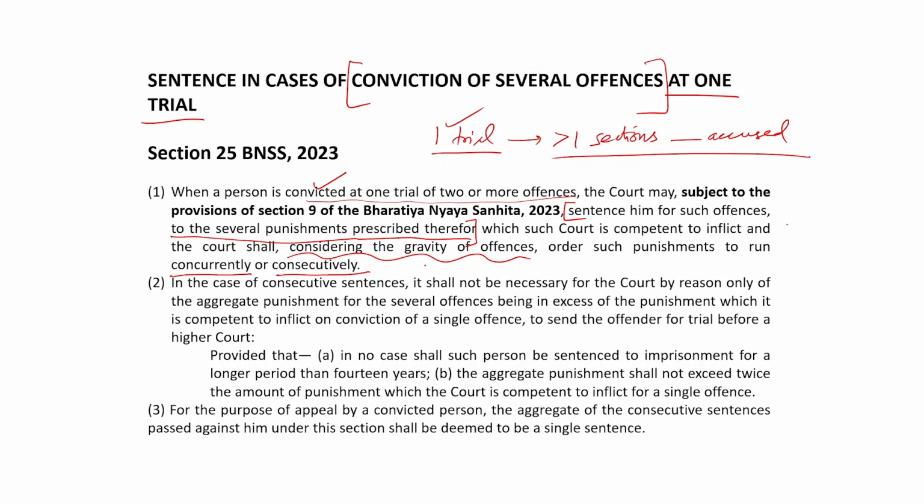So, for different sections, if convicted, different punishments would be provided, and those punishments may run concurrently, as in simultaneously, or consecutively, as in one after the other.